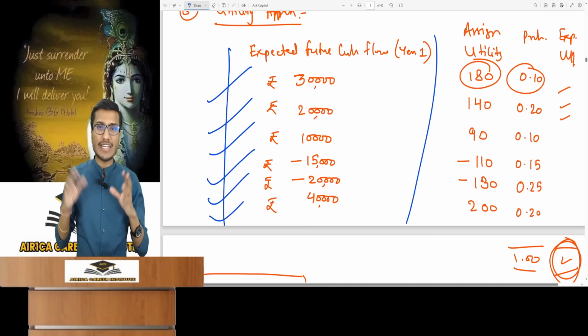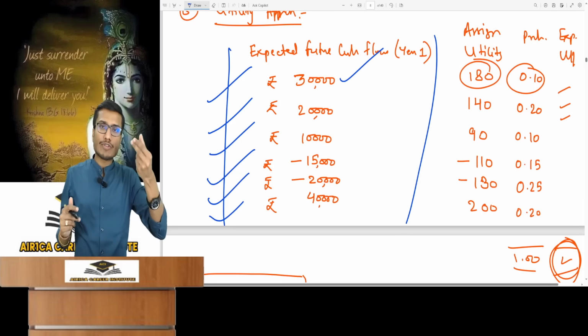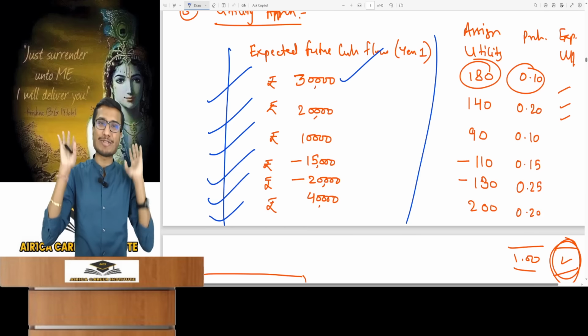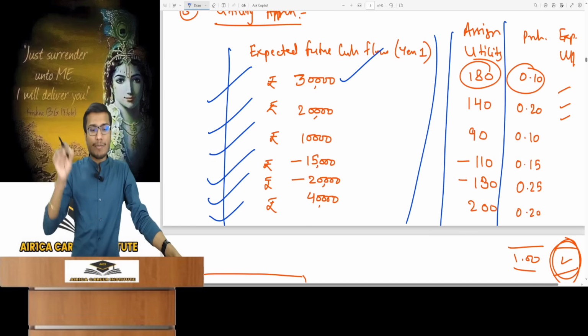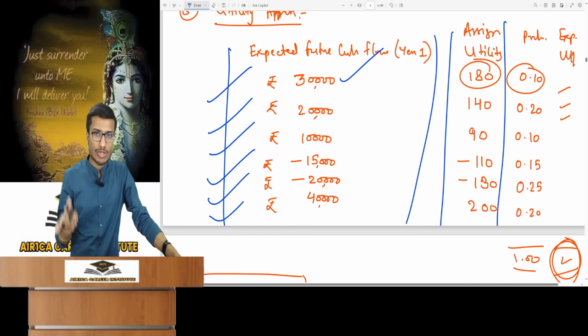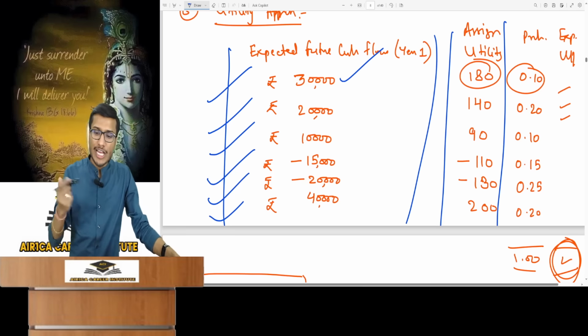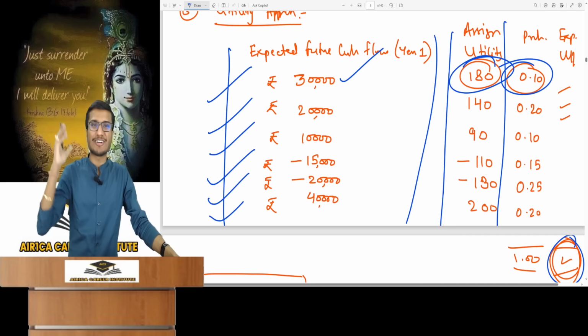The company has a utility function and it's given in the question. This specific cash flow will have this utility value. It's directly given in the question, just assign utility values for each cash flow. Now, whatever cash flows you had estimated for that year, each cash flow will have a probability and their total is 1, right? Multiply utility value by probability, then sum it for the project's expected utility.